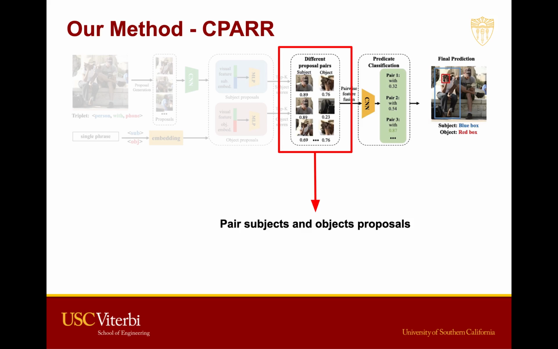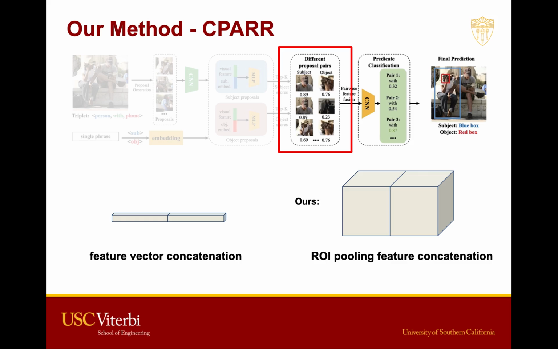So the first step of the predicate analysis is to evaluate the pairwise subject-object that is generated by the previous module. For predicate analysis, instead of using the feature vector, we use the 7x7 feature extracted from the ROI pooling layer from the RPN network, instead of any type of combination of feature vectors.